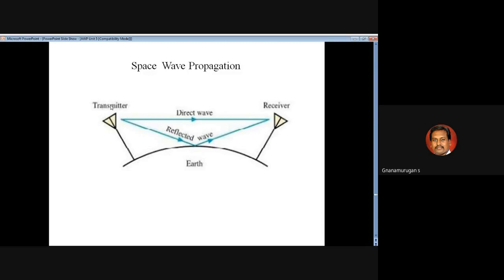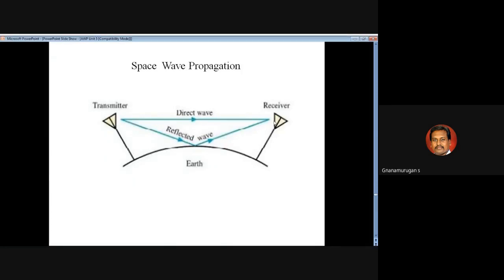In the second process, you transmit the electromagnetic waves into space, and that signal goes to the earth and is reflected back to the space receiver. That is two-way propagation: a direct communication and an indirect communication. Indirect means the signal goes to the earth and is reflected to the space.